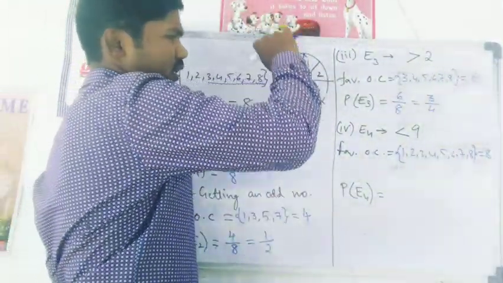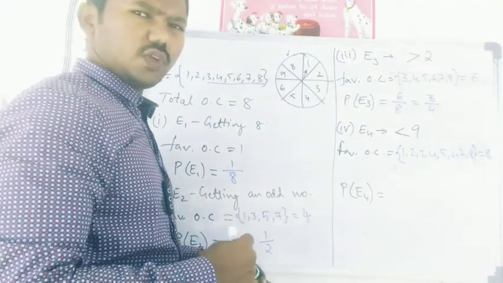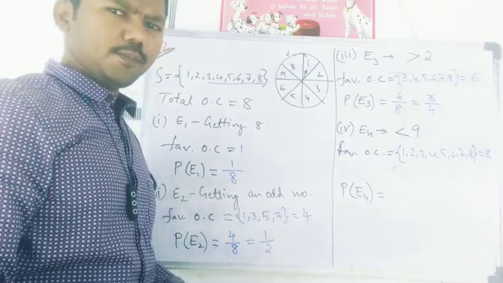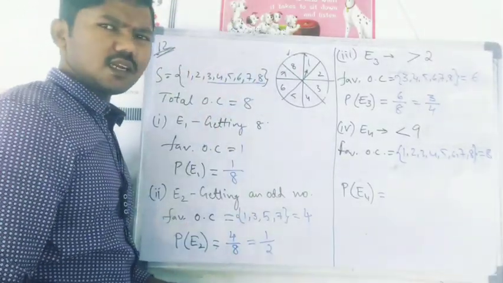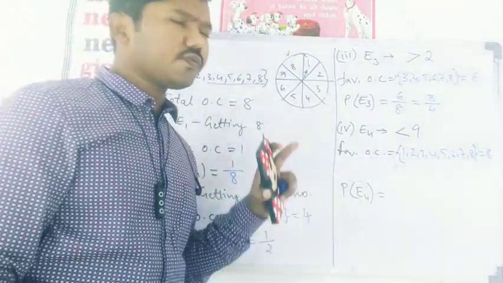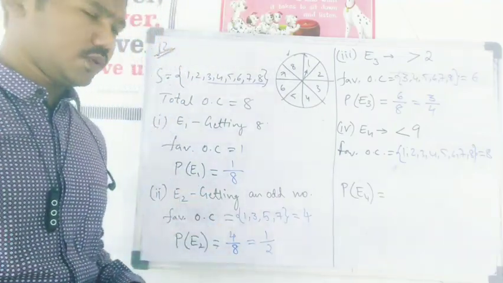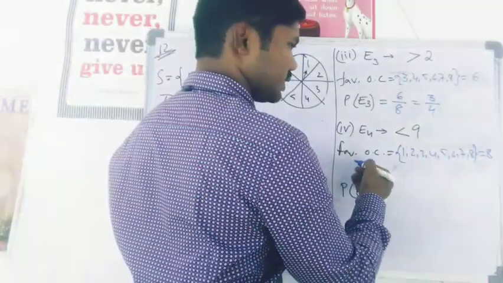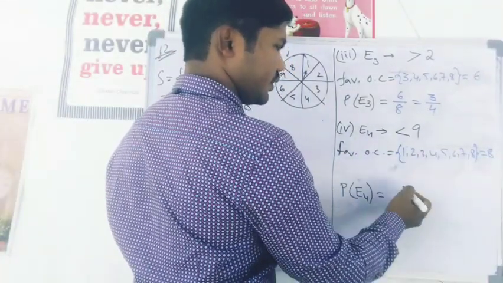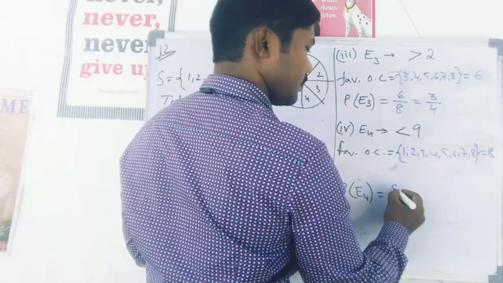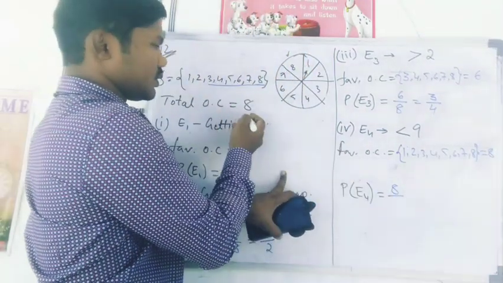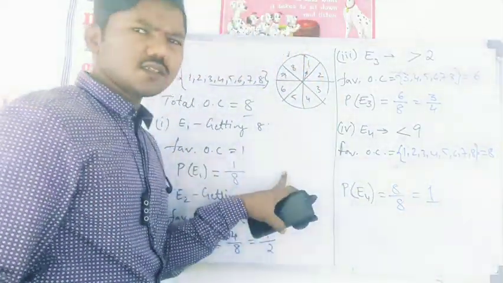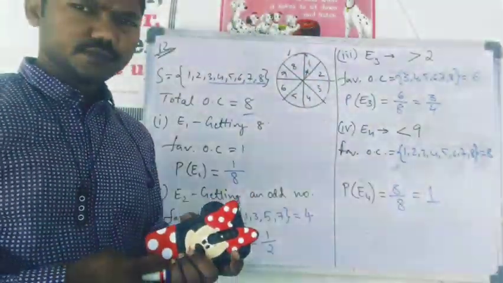Every time I spin the wheel, it is going to stop at a number less than 9, because in the sample space all the numbers are less than 9. This type of event is known as a sure event. We learned about it, and the probability of a sure event is 1. See here how we get it. The probability of event 4 is favorable outcomes 8 by total outcomes 8. 8 by 8, if you cancel, is 1. That is nothing but a sure event, right?